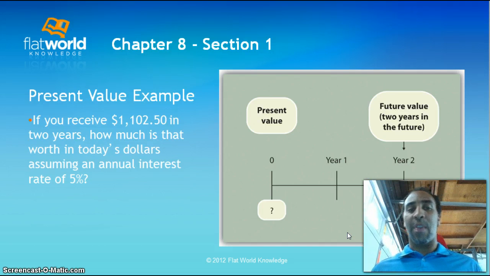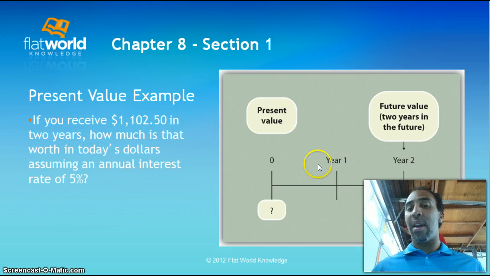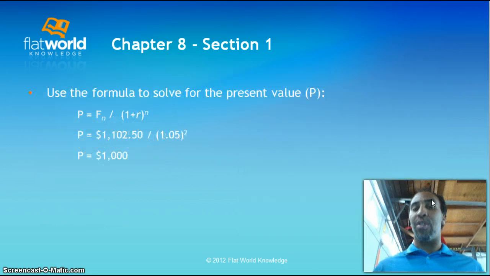So present value example: if you receive $1,102.50 in 2 years, how much is that worth today, assuming an interest rate of 5%? So you have your present value, and you don't know what it is, but you have your future value, which is $1,102.50. So what's our formula? Well, like I said, just move a few things around. P equals F divided by (1 plus R) to the nth power.